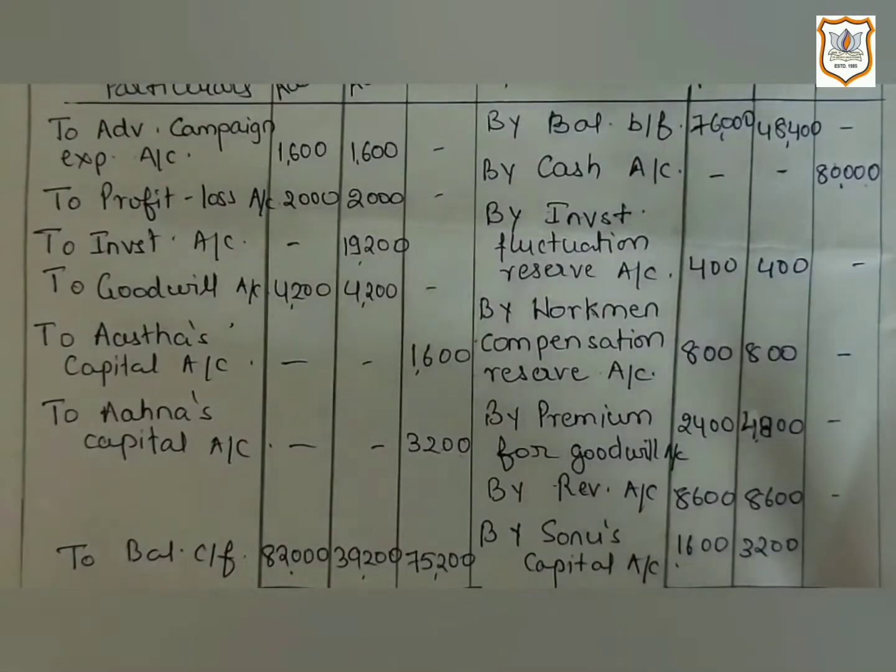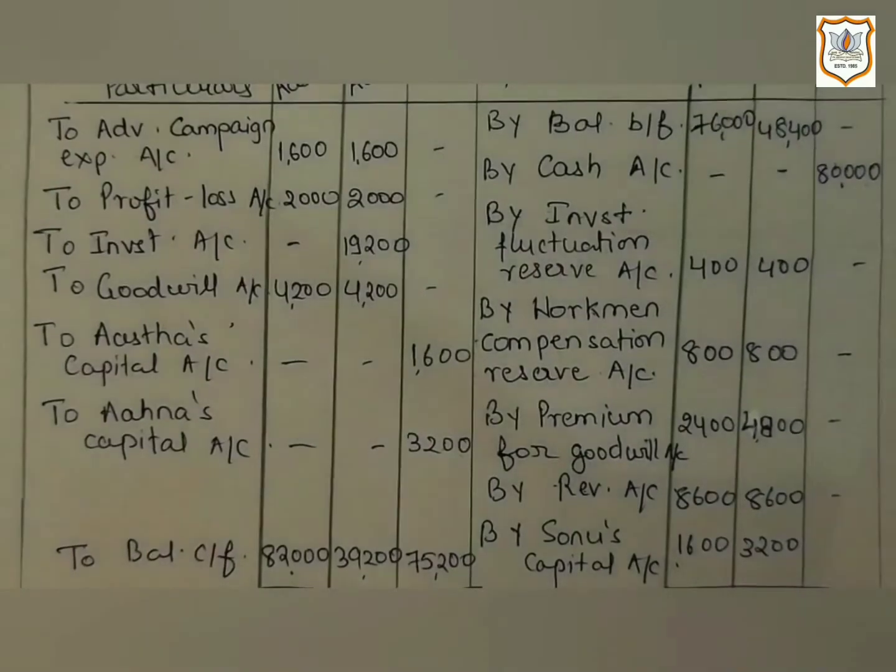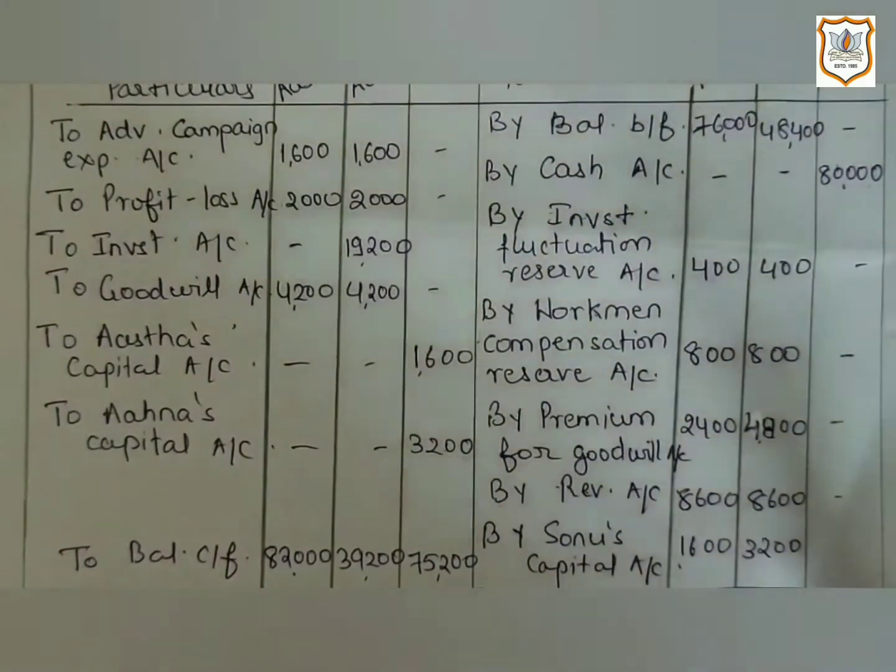Now the fourth point is given about the claim of workman compensation that is accepted at rupees 3,200. Now if you see in the old balance sheet, you will find that workman compensation fund is also given, 4,800. And as we know, workman compensation reserve is one kind of reserve created for payment of compensation in case of accident.